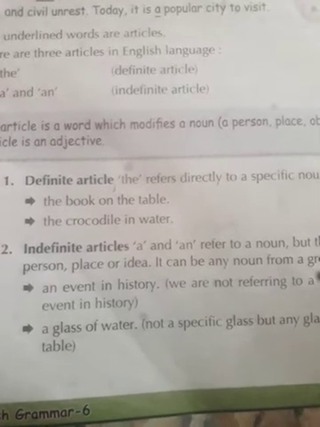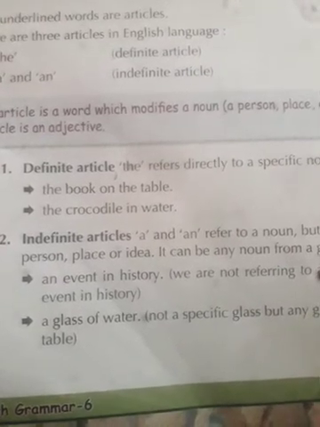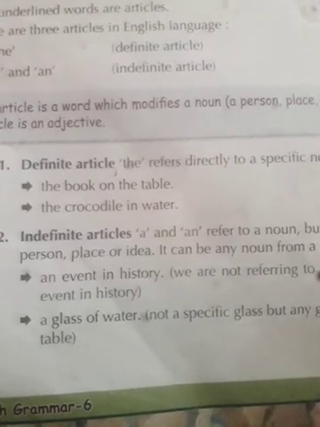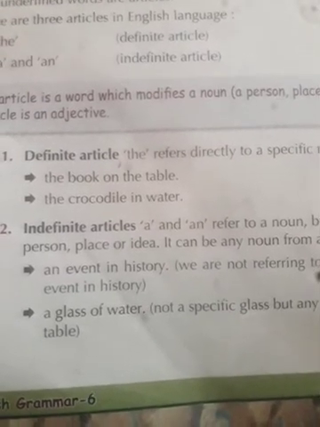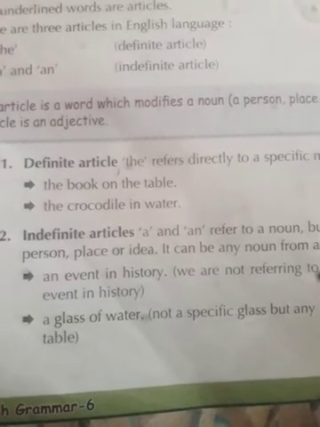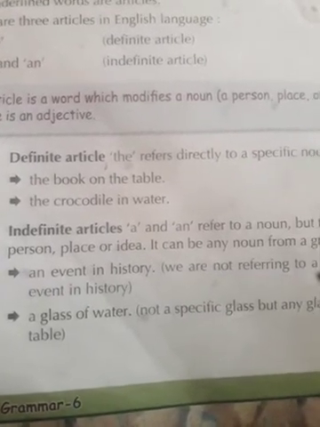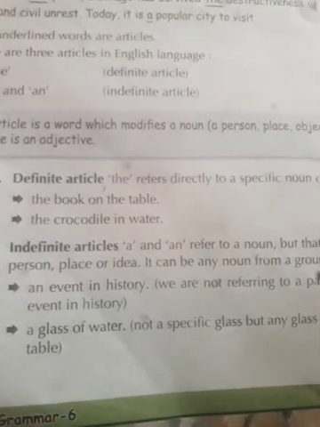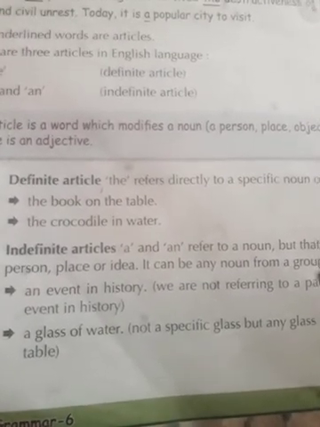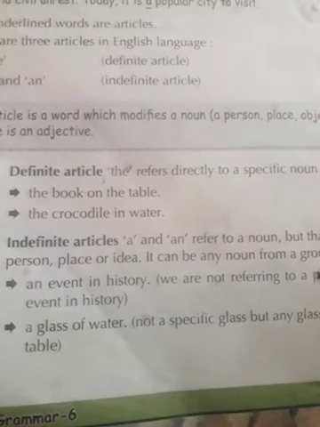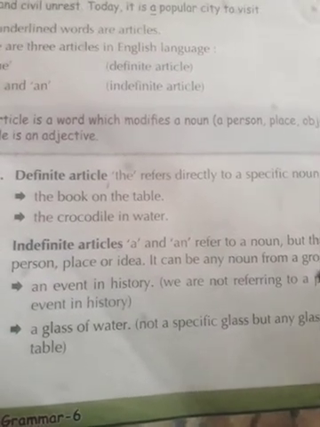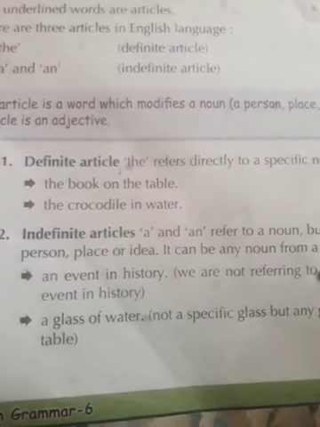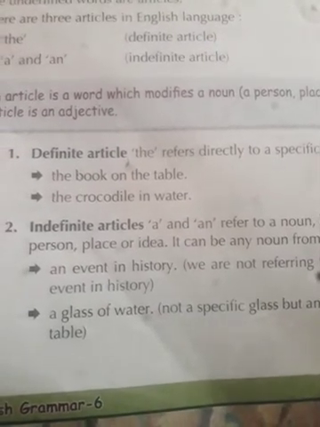Definite article: the. How many articles? Three: a, an and the. The definite article the refers directly to a specific noun or group of nouns. You can say the book on the table, the crocodile in water.